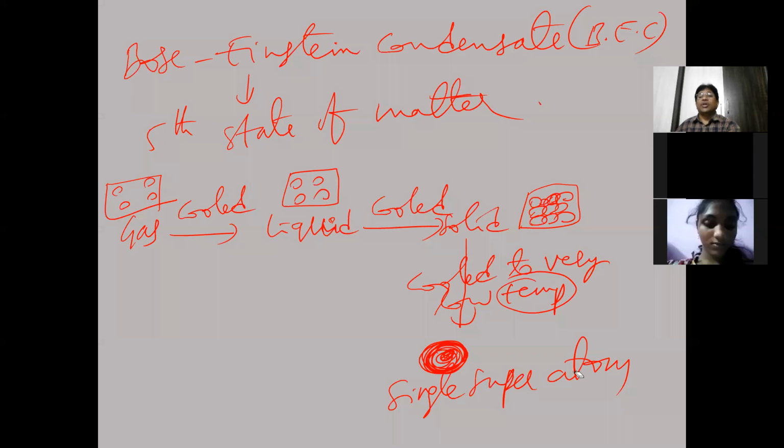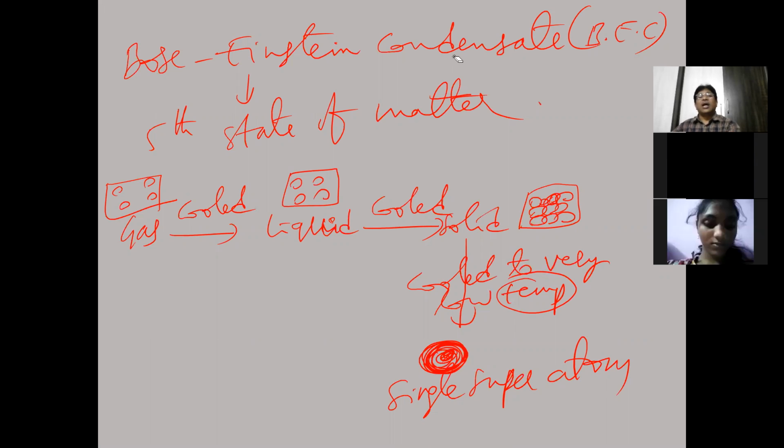How is it produced? All the atoms in the solid collapsed at extremely low temperatures, and all the atoms combined to form a single superatom.